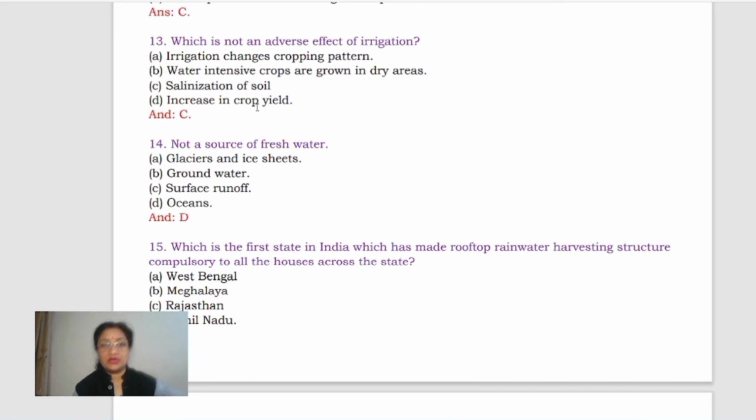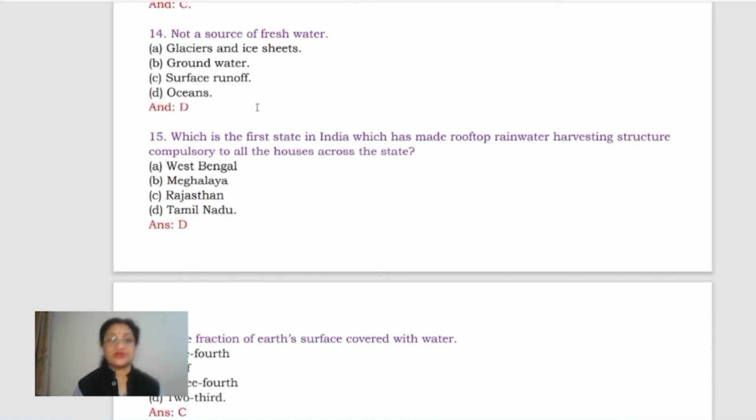Now, what is not an adverse effect? So in that case, you can take B and D, right? B and D. Even in the drier areas now, the water intensive crops are grown. Okay, because there the irrigation has been provided. Next, increase in crop yield. Because of such conditions, now the total crop yields have increased. So B and D are going to be the correct answers, not C. B and D. Clear?